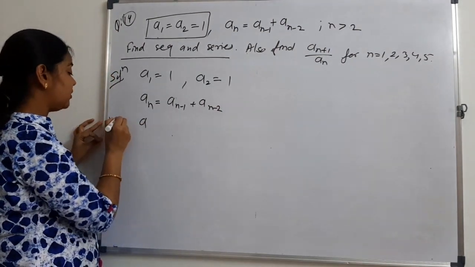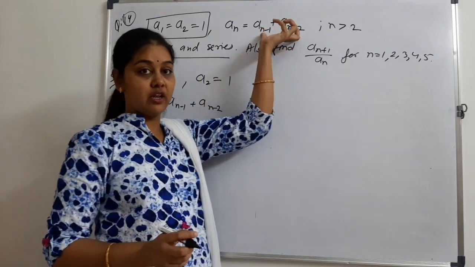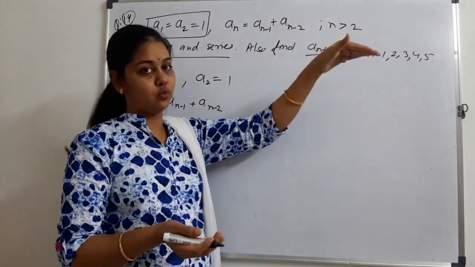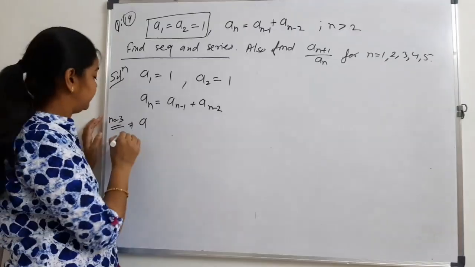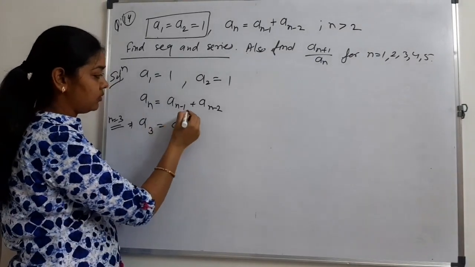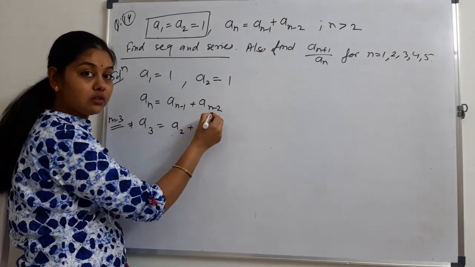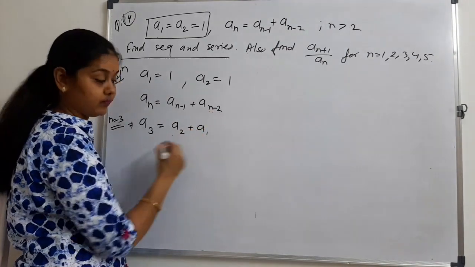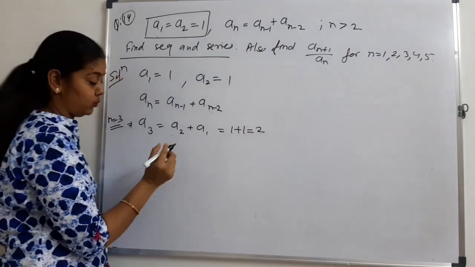Then for n equal to 3, we will take this relation for n greater than 2, it means from 3, and n is a natural number here. For n equal to 3, a3 will be equal to a3 minus 1, that is a2, plus a3 minus 2, means a1. It means 1 plus 1, that is 2.